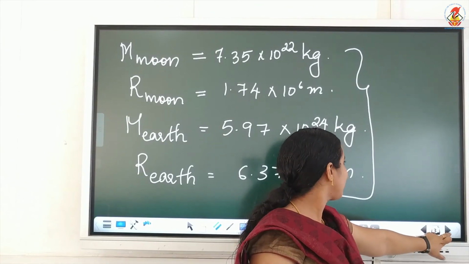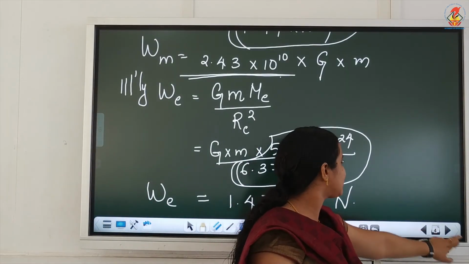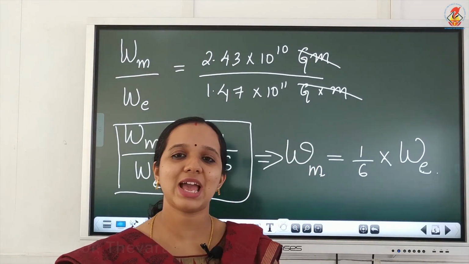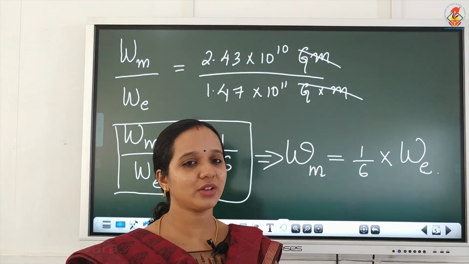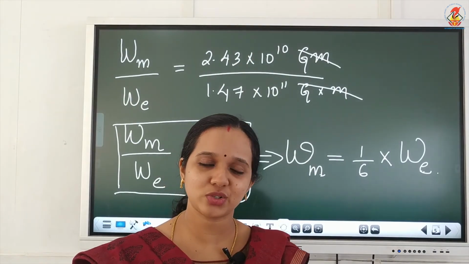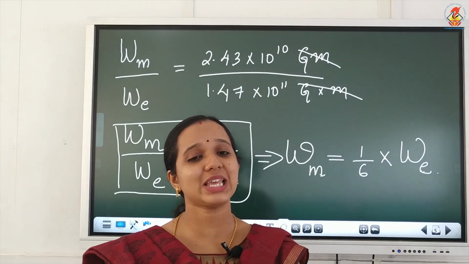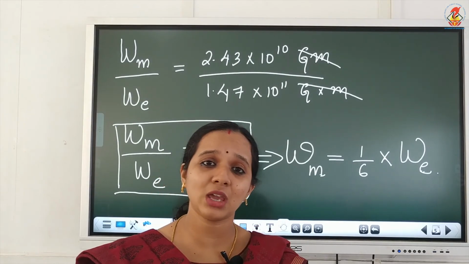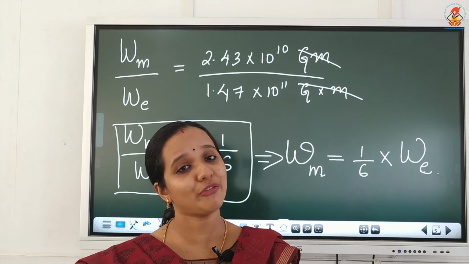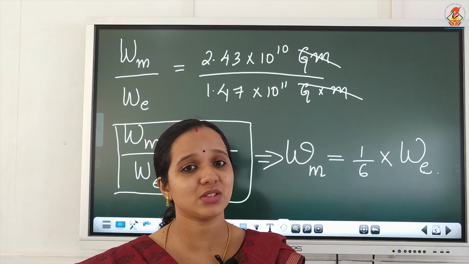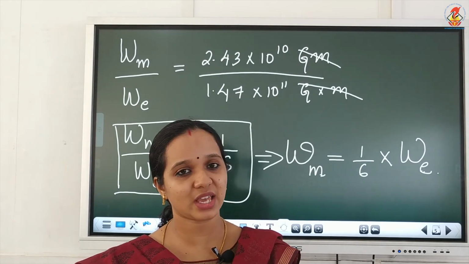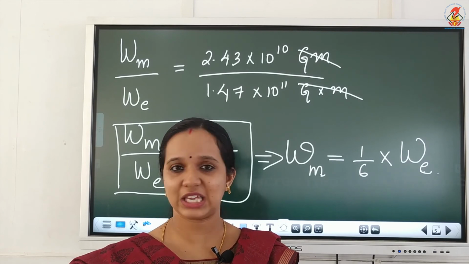And we have compared the weight of an object on the moon and on the earth, and we got the relation that the weight of an object on the surface of the moon is 1/6 times the weight of the same object on the surface of the earth. This is Wm is equal to 1/6 into We.